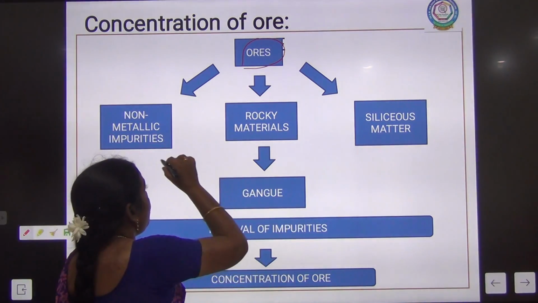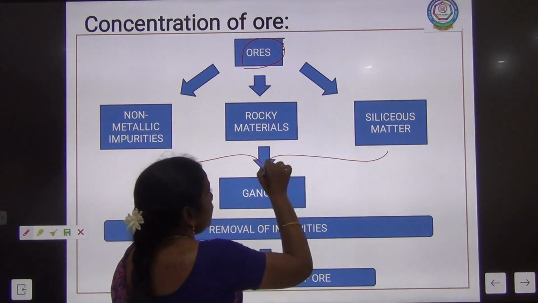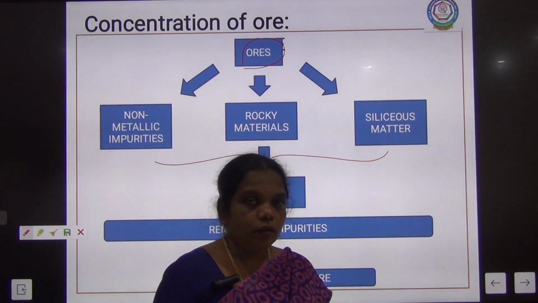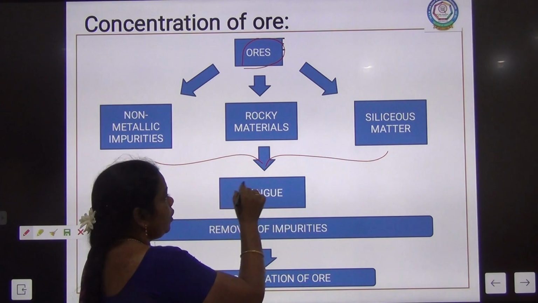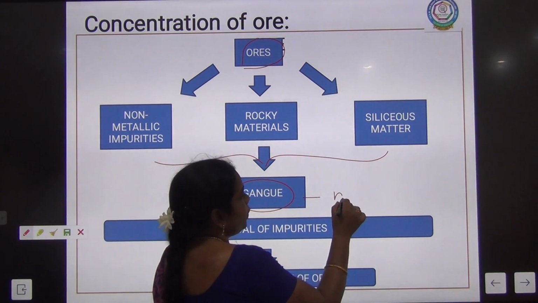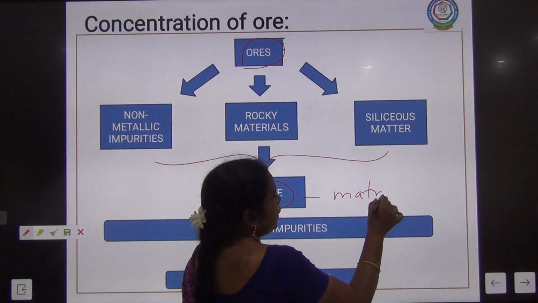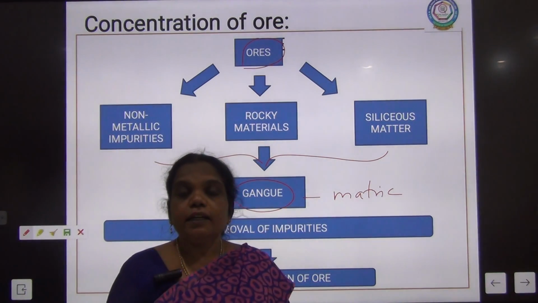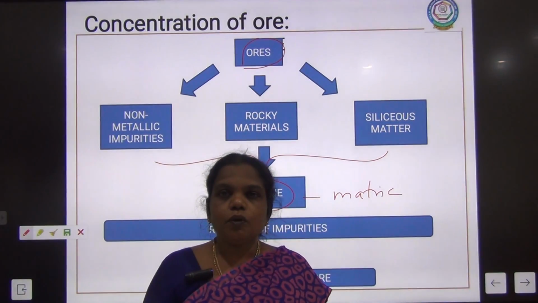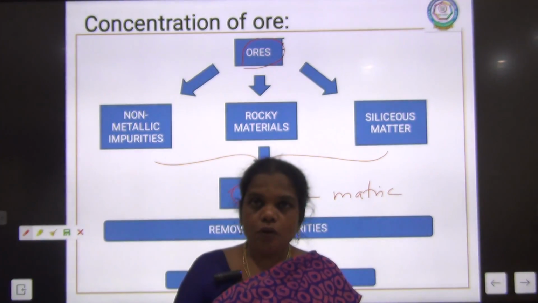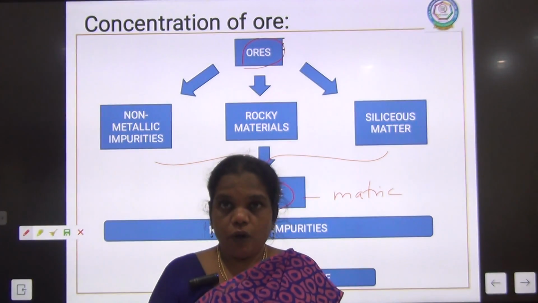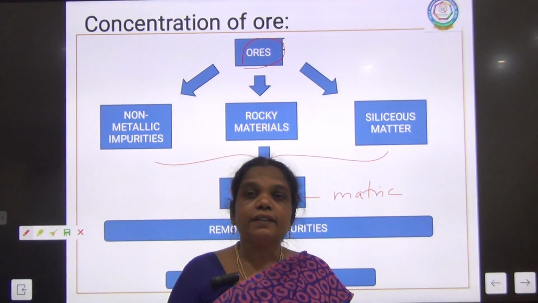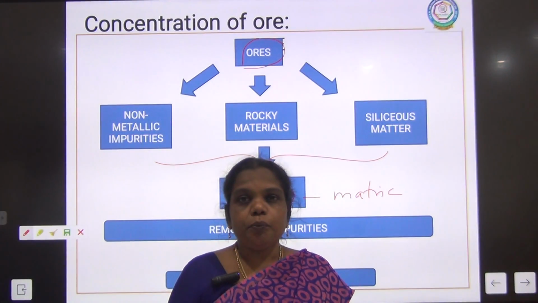These three are combinedly called gangue, or you can call it matrix, or otherwise we call it earthly impurities, because almost all the ore can be found in the form of earth crust. So the maximum impurity is considered as the earthly impurities.